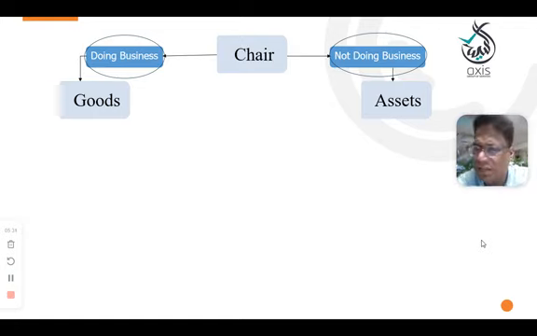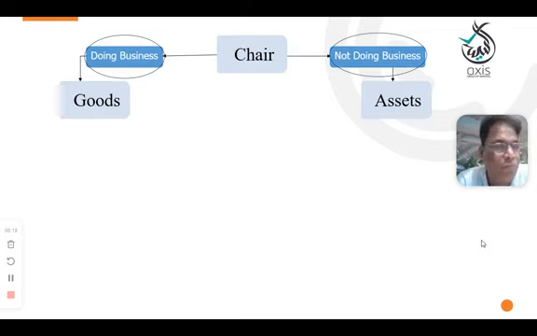For example, we can discuss a lot of examples here. A laptop, for us, is an asset because we purchase it to use it and to generate revenue to do the office work. And if we are doing the office work, we'll get the money, right? Then only it is treated as an asset. In another case, we are purchasing laptops and selling laptops in the market. We have an electronic business, computer spare parts and computer trading. In that case, the laptop you can call goods.